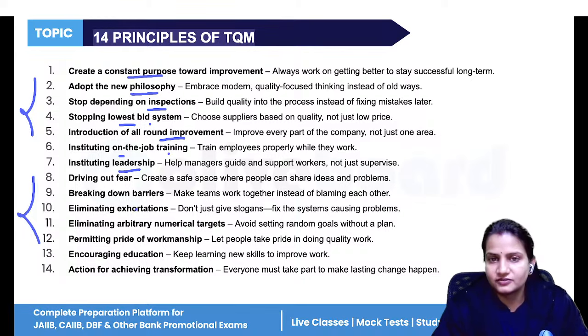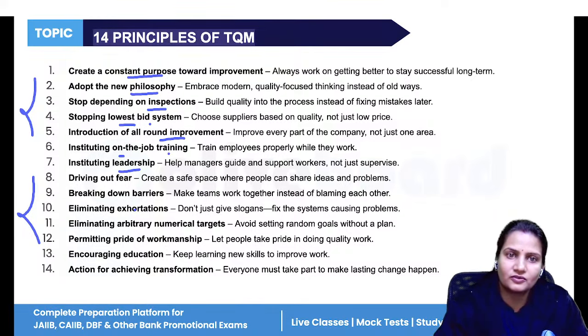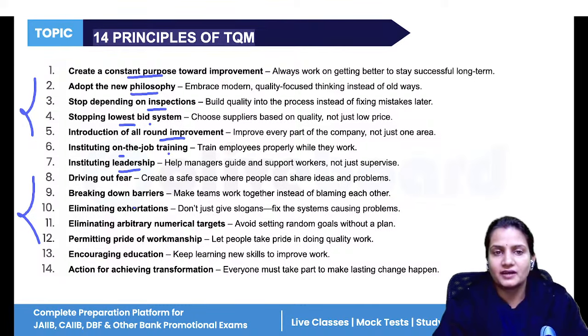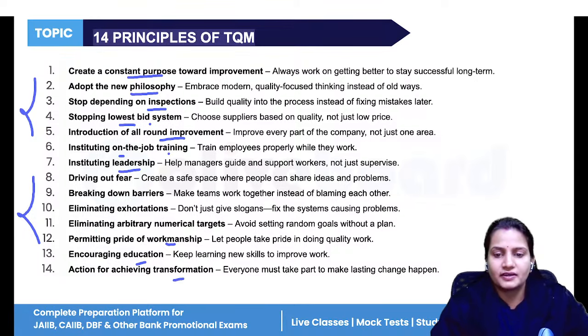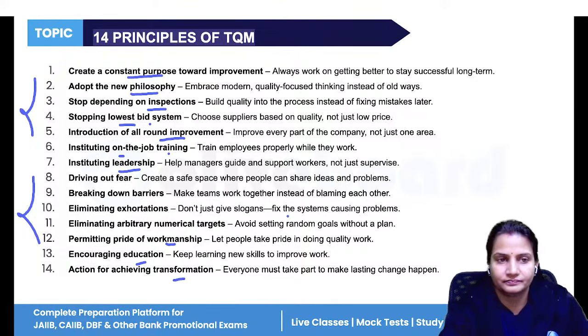No numerical targets should be kept, because if we are focusing on quality, it will take time. So don't say we have to complete this by the end of this month or this week. Don't fix any target. Let your workers feel proud of themselves. Encourage education in the organization, and whatever transformation you are bringing, everyone should take part in that transformation.